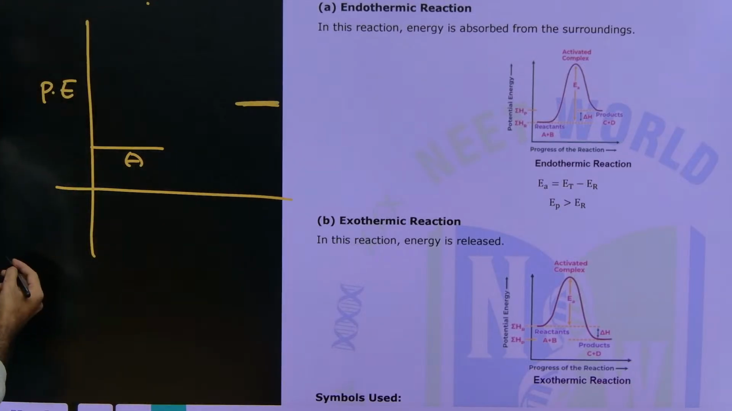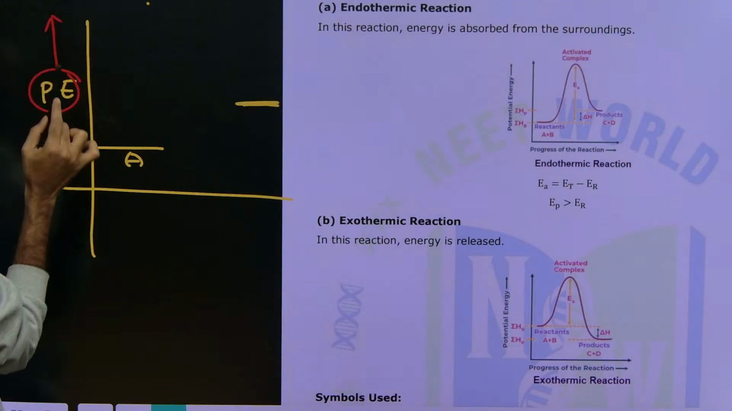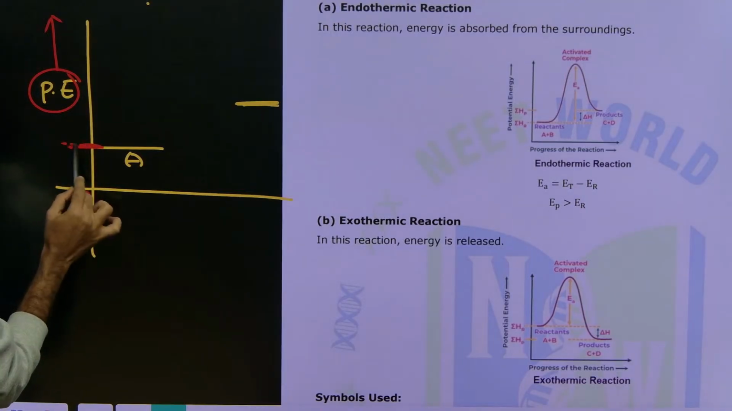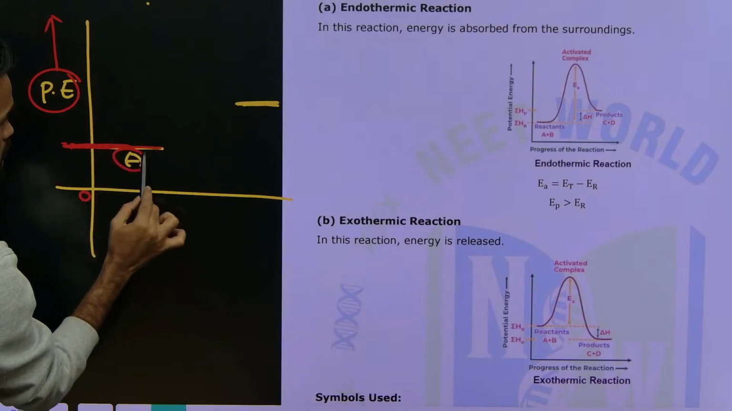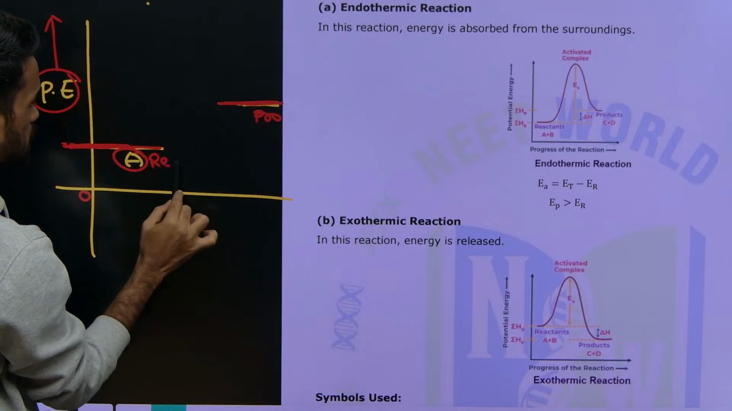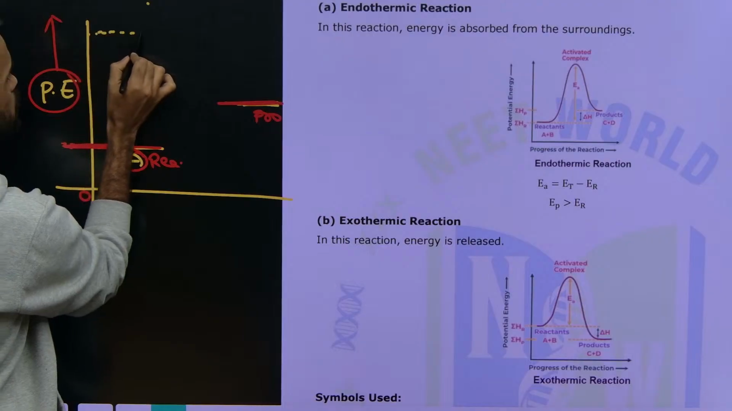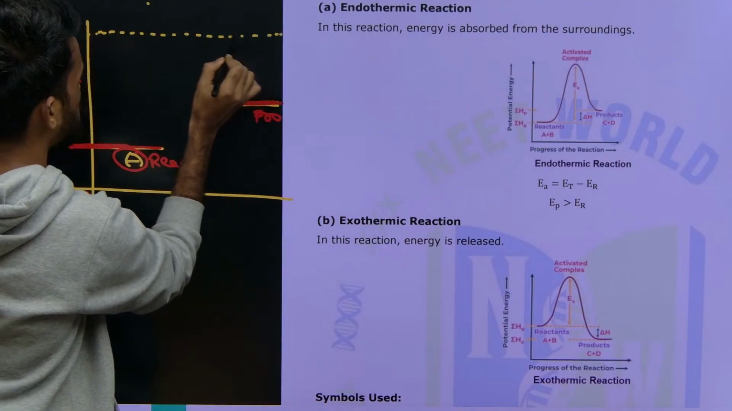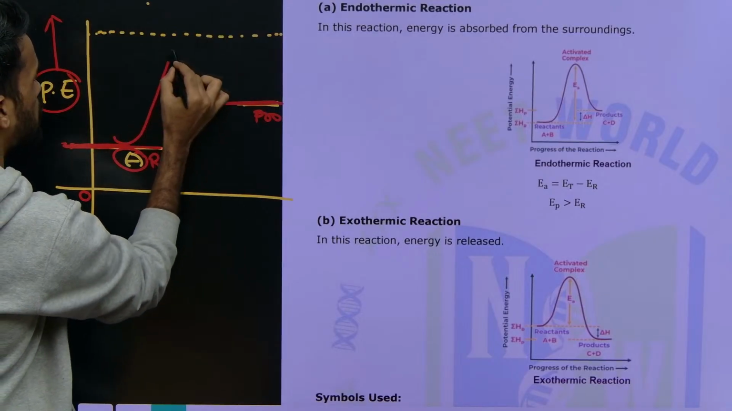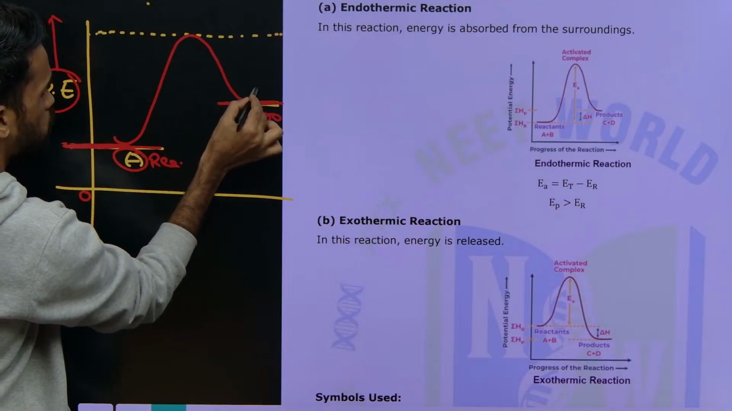Which is having greater energy here? This is potential energy, so it increases as we move upward. The energy of the reactant is lesser when compared with the energy of the product. Now there will be some minimum energy needed for this reaction to happen, that is called threshold energy. This is the energy barrier. Reactant molecules must cross this barrier, and only after crossing it are the products formed.